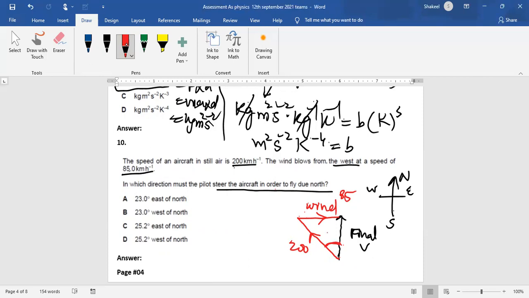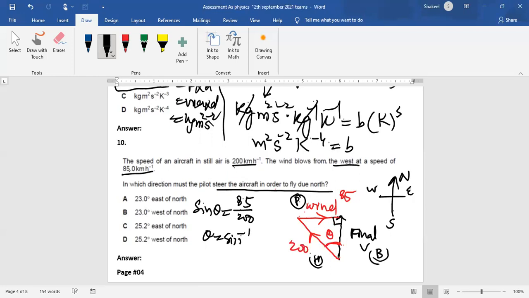So you have to find this angle. You know that this side is the hypotenuse, this side is the base, and this side is the perpendicular. So you will use a trigonometric ratio here, because it is a right angle triangle, and you have perpendicular and hypotenuse. Which value will you be using? You'll be using sine theta. So sine theta equals perpendicular over hypotenuse, which is 85 over 200,